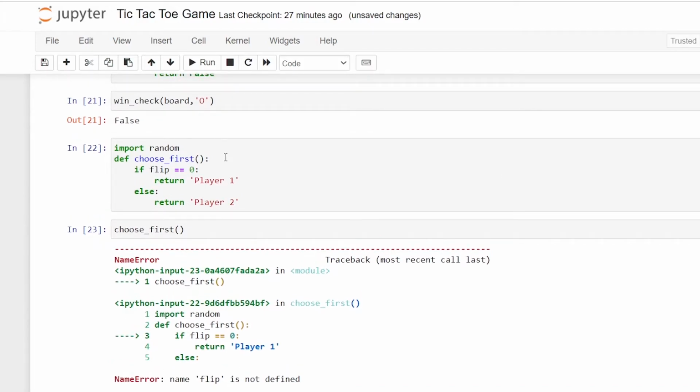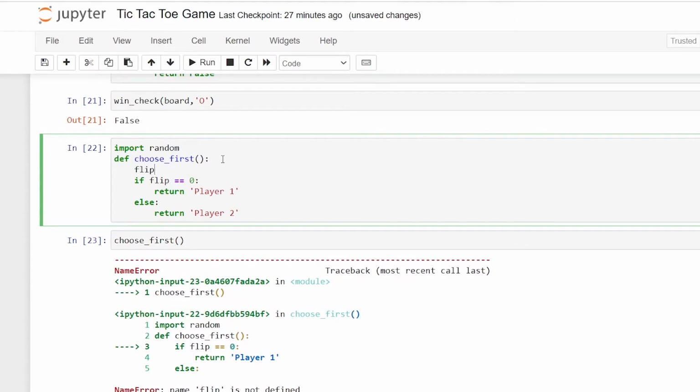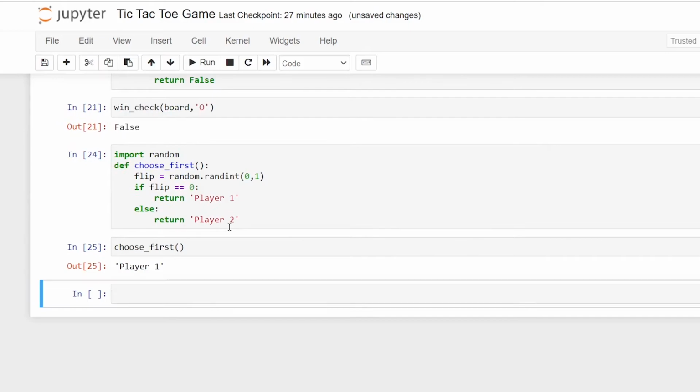We didn't actually define what flip was going to be, so we are taking flip to be a random integer from 0 to 1. Now let's try it out. Here you can see it randomly chose 0, and here you get the output to be player 1. You have got player 1.